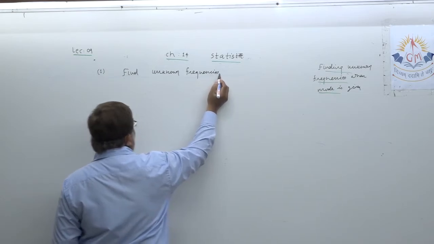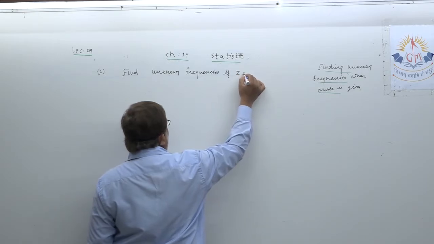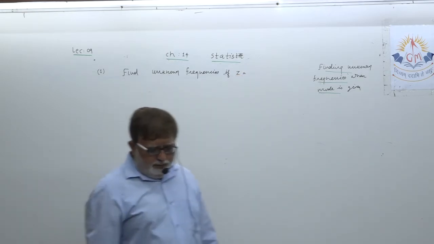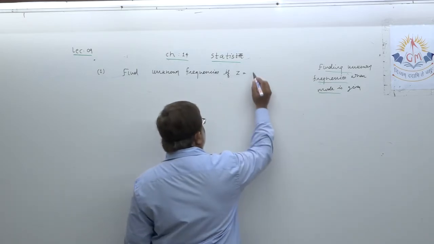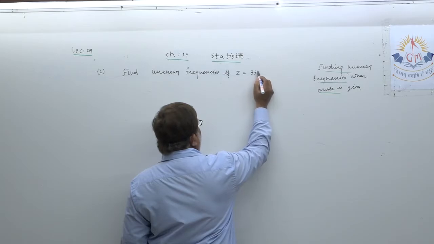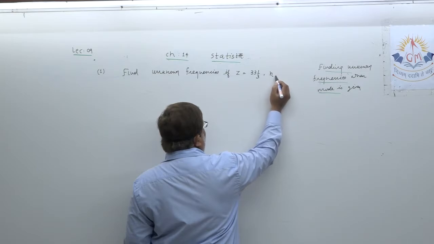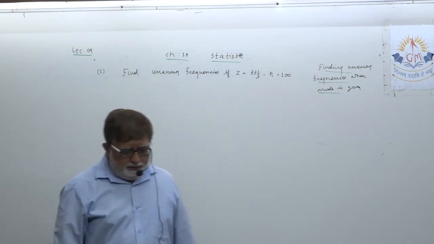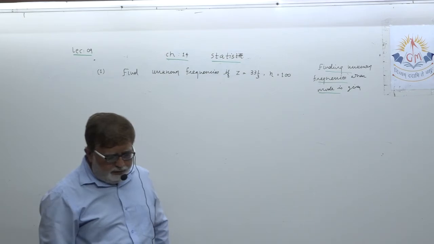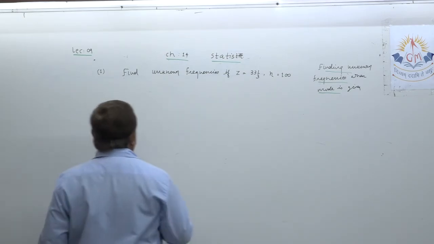Find unknown frequencies if the value of the mode is given, that is 33 integer 1 upon 3. Value of the mode is given, as well you are also given the total of the frequency, that is 100. Two data have been given. Mode is given, as well as the total of the frequency.